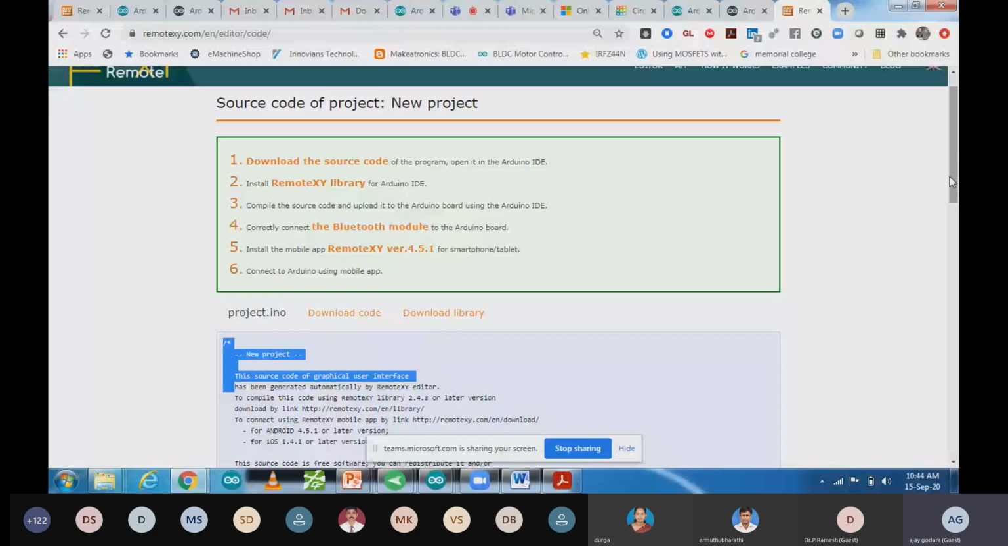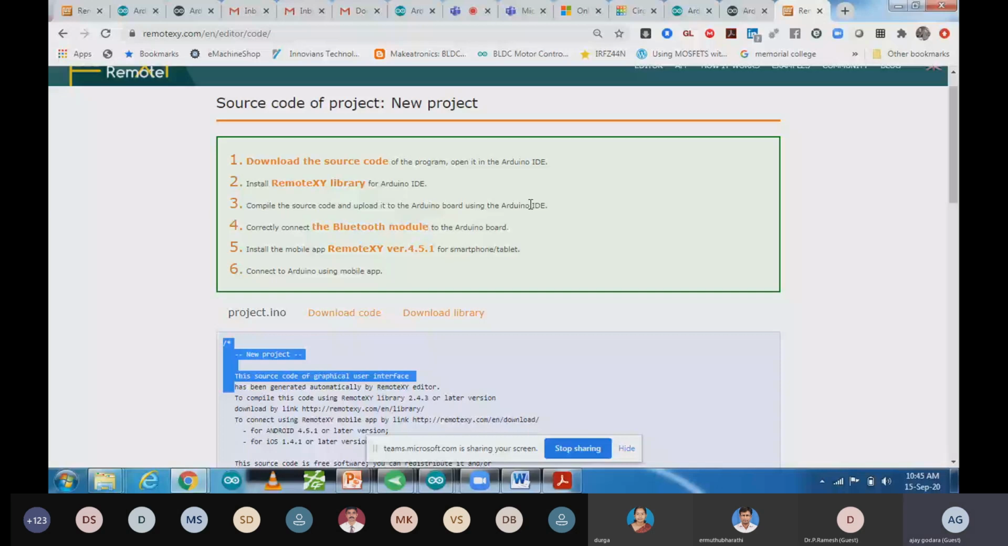You have to follow all these 6 steps only. First one is download the source code and open your Arduino software, and upload that code. But before uploading, you have to add the library in the Arduino software, and then you have to compile your code and upload your code, and after that you have to connect Bluetooth. So how to add the library?